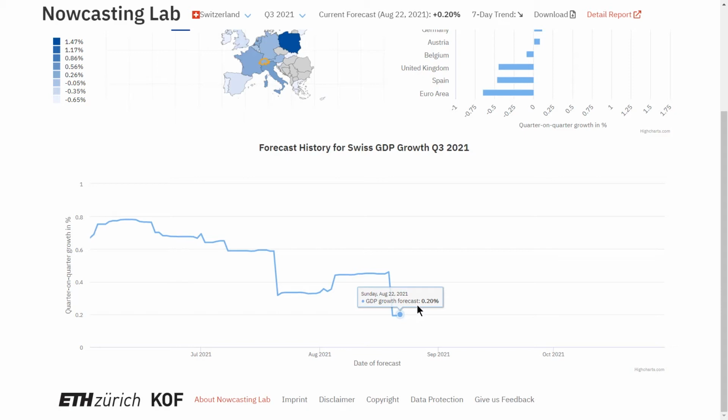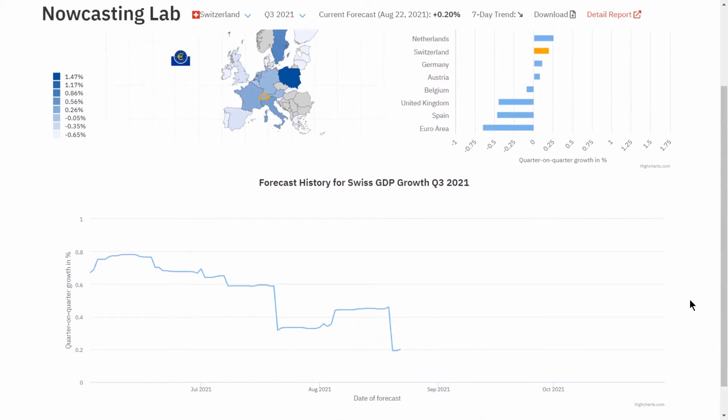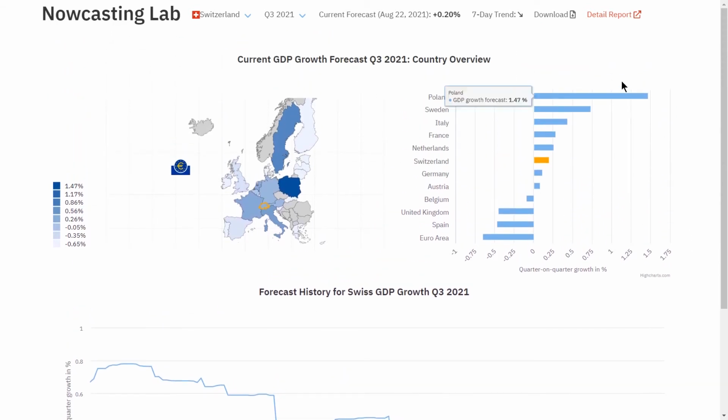Actual GDP for Switzerland will only be published in December. Until then, the nowcast is bound to change until the line reaches the edge of the chart. You can also download the forecasts for all countries by clicking the Download button.